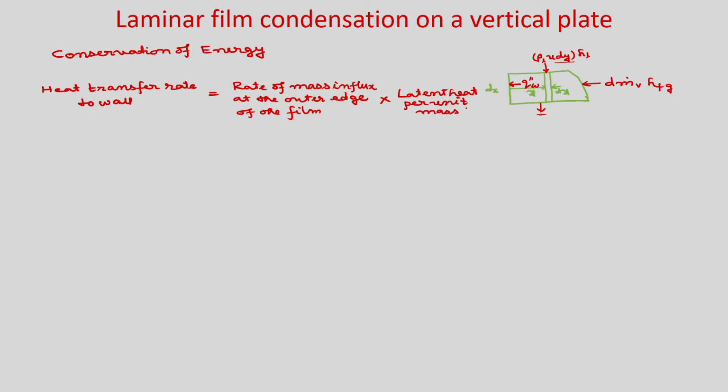Okay. Now, minus you have to write rate of enthalpy leaves the CV minus rate of enthalpy enters the CV.